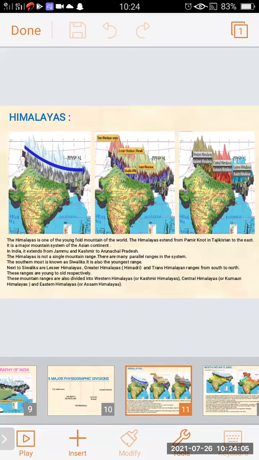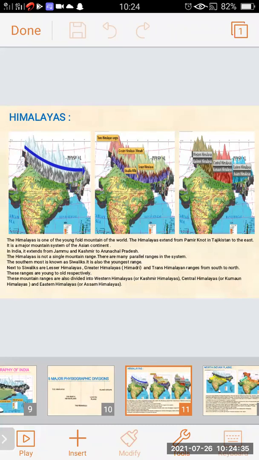In the second, we can see the Trans-Himalaya ranges, that is Greater Himalayas, Shivalik, and the Lesser Himalayas. And in the third map, we can see the Western Himalayas, also called Kashmir Himalayas, Central Himalayas, also called Kumaon Himalayas, and Eastern Himalayas, also called Assam Himalayas.